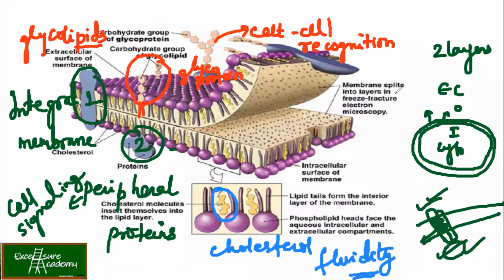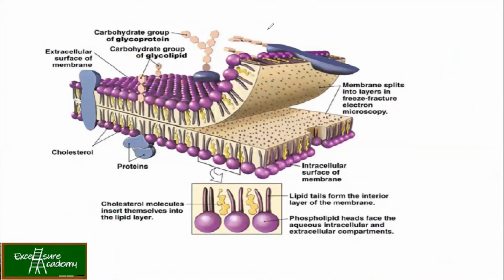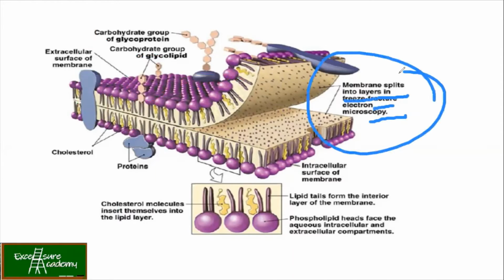Now the entire structure of the plasma membrane was studied using a technique called freeze fracture electron microscopy. I'll take a separate class for this. It's a big technique, so we'll study it later. Is it clear? Can I move on? Should I go ahead?